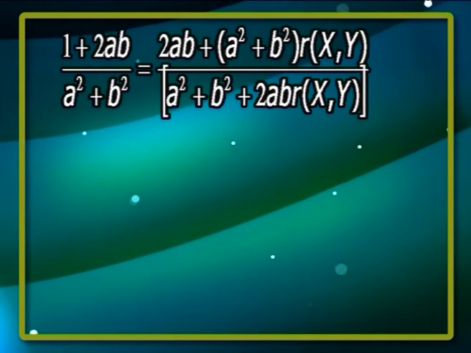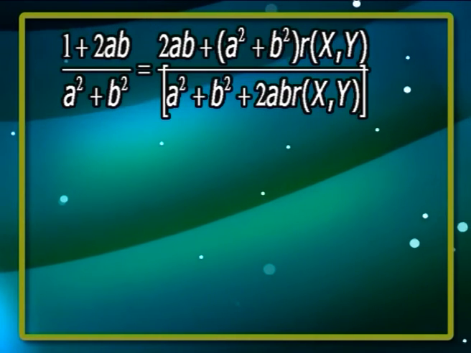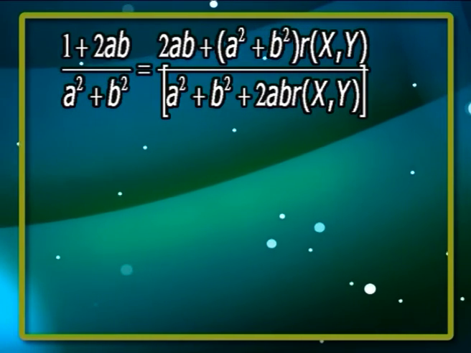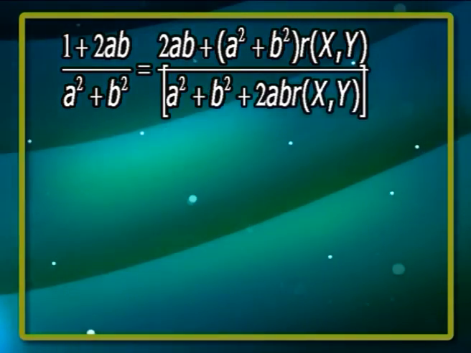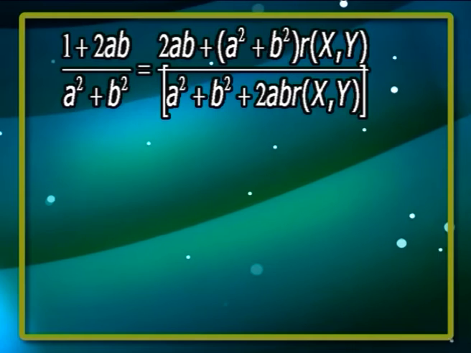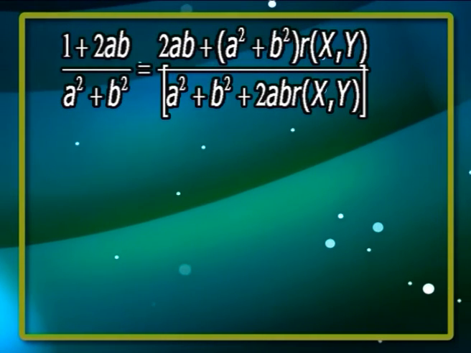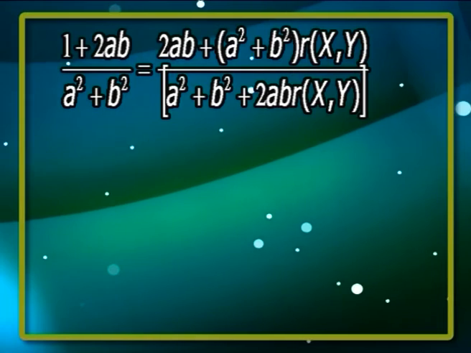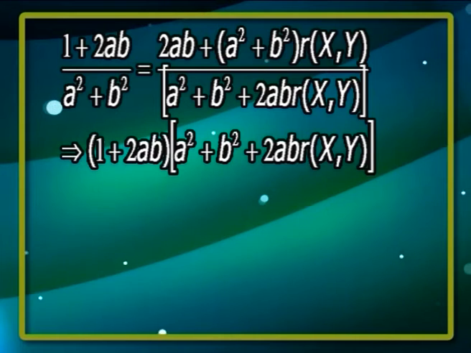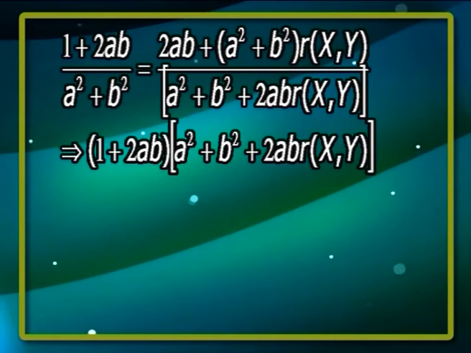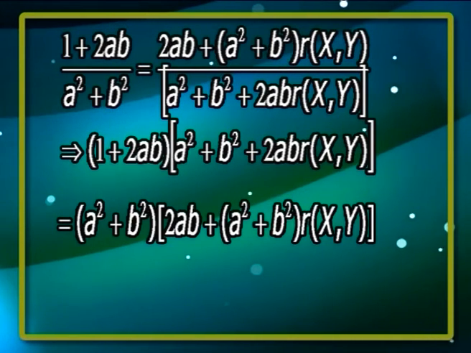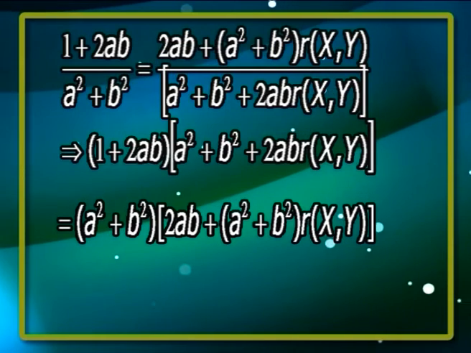Hence, equating right hand sides of both the expressions, we get (1 plus 2ab) divided by (a square plus b square) is equal to (2ab plus (a square plus b square) r of xy) whole divided by (a square plus b square plus 2ab r of xy), which implies (1 plus 2ab) into (a square plus b square plus 2ab r of xy) is equal to (a square plus b square) into (2ab plus (a square plus b square) r of xy).